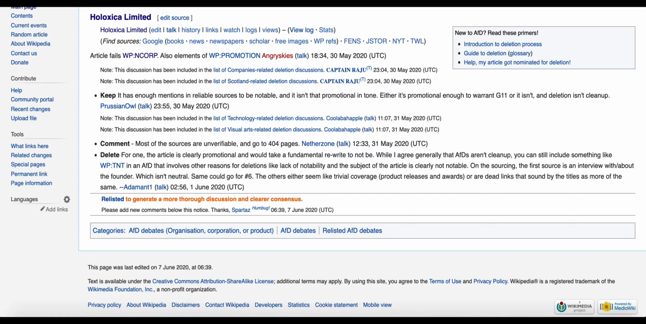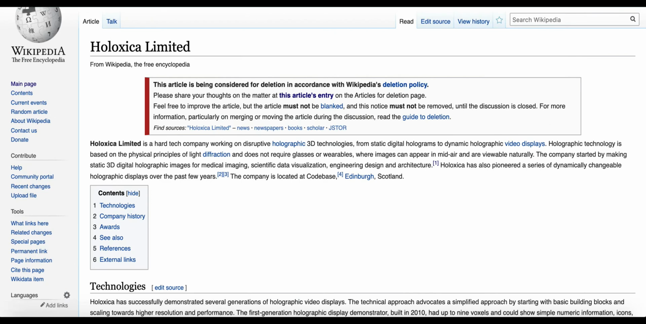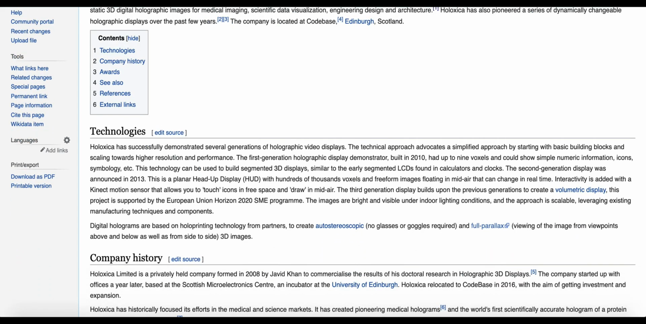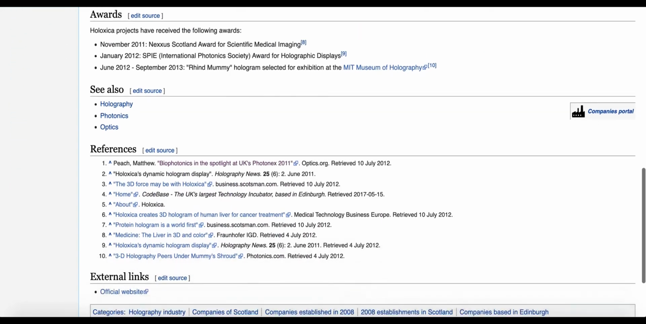What can be done? First of all, just try to find out which lines are promotional and which lines are not. If you see, it's a hard tech company working on disruptive holographic 3D technologies, so I would remove the word disruptive. I can clearly see that there are promotional sentences which need to be cleaned up thoroughly. Company has successfully demonstrated several generations. These have to be written from a neutral point of view, which means Holoxica has demonstrated several generations. Just remove the word successfully. So this entire article will need some cleanup.